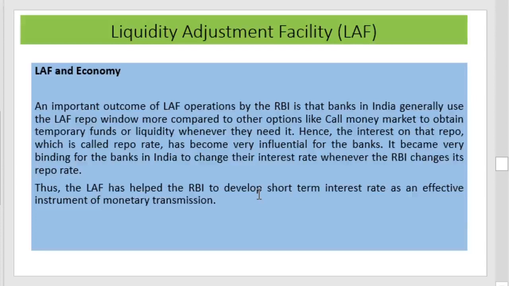Here, the mechanism is very simple: most of the banks prefer repo transactions as part of the liquidity adjustment facility, and therefore the repo rate plays an important role in the economy, and RBI uses this to develop the short-term interest rate as an effective instrument of monetary transmission.